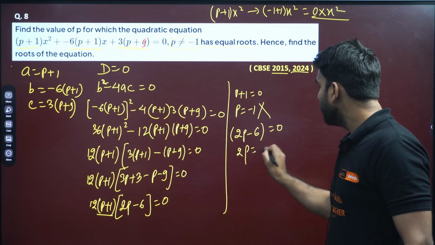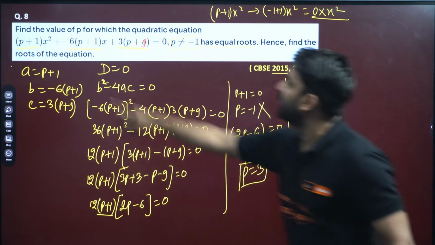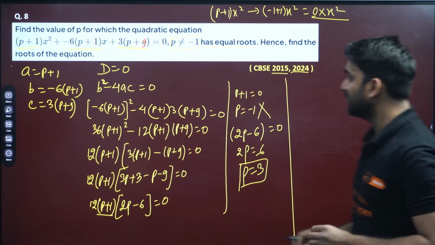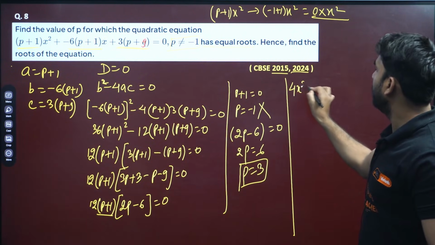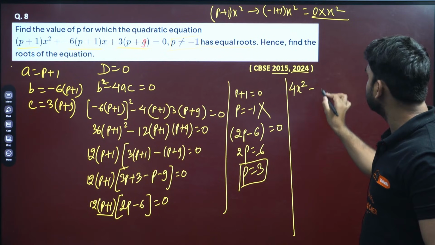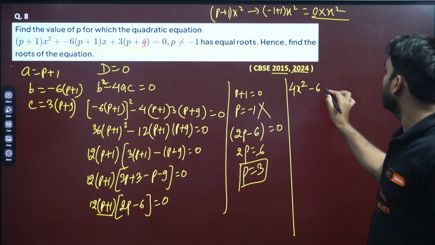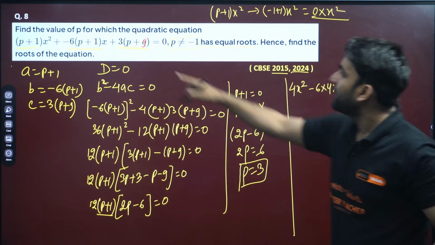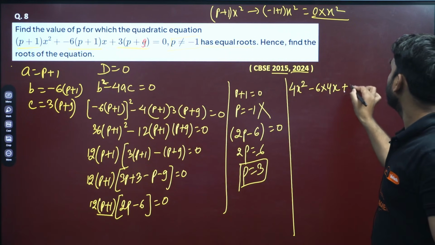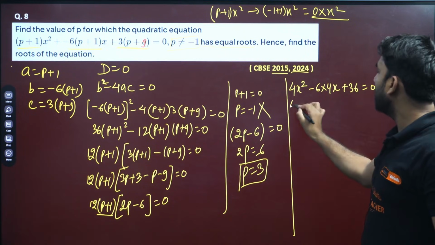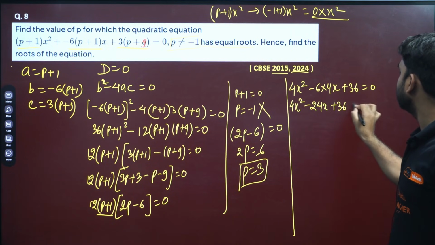So 2p equals 6, and p we are getting as 3. Now put this 3 in the equation and find the equation. If we put 3 here, 3 plus 1 will be 4, so 4x square minus 6 into (p plus 1), which is 4, so 6 into 4 is 24x, plus 3 into (3 plus 9), which is 12, 12 threes are 36, plus 36 equals 0. So we are having 4x square minus 24x plus 36 equals 0.